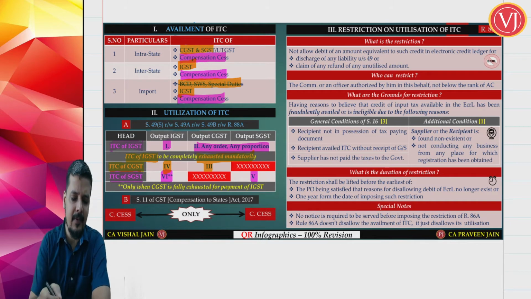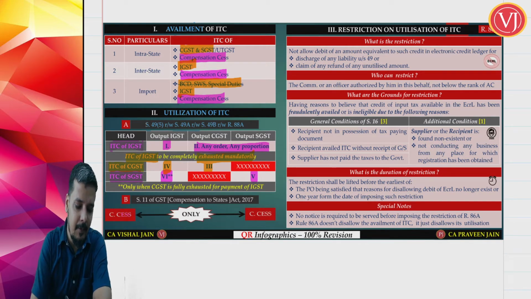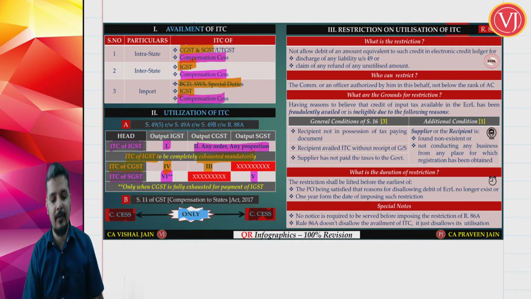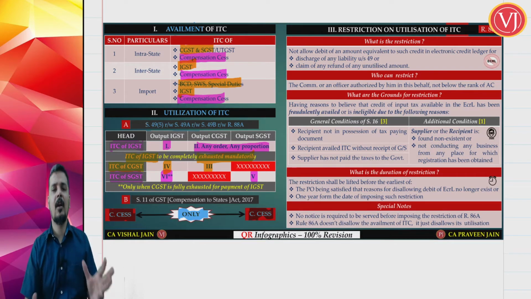If at all compensation cess is there, compensation cess utilization is pretty simple. Compensation cess input can be used only for compensation cess output, 1 to 1. So compensation cess input can be used only for payment of compensation cess output. Now, this is all about utilization.